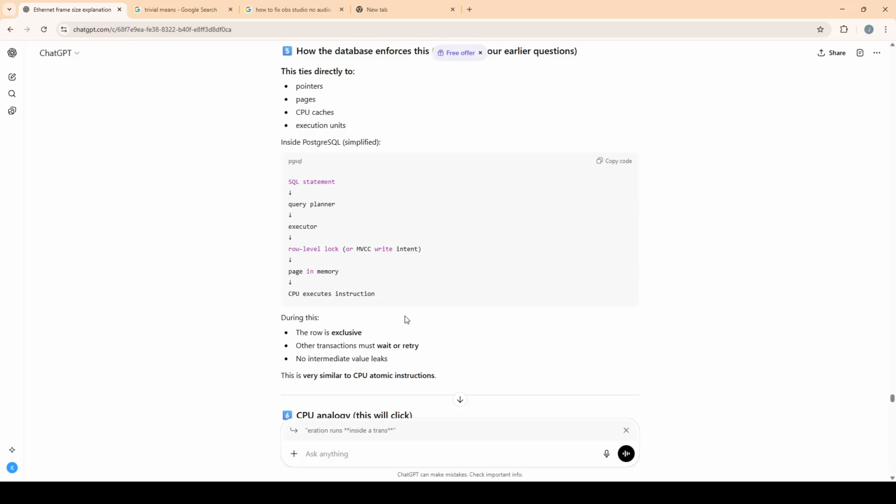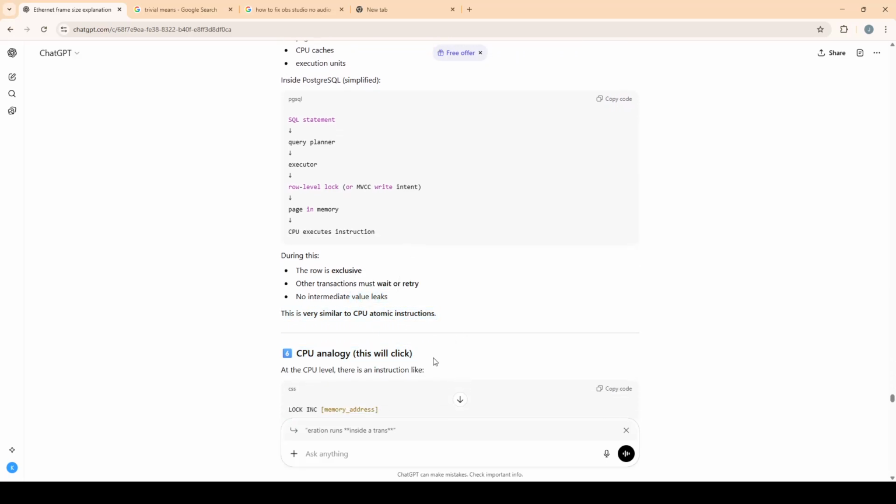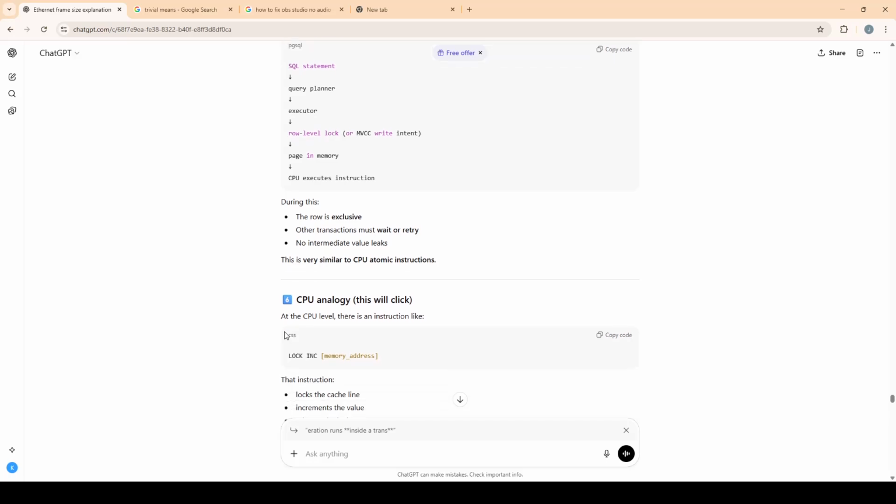Other transactions must wait or retry. So that's the key. Other transactions must wait or retry. Like it will not be able to sniff that. So the way to write that in code is to wait or retry. No intermediate value leaks. This is very similar to a CPU atomic instruction.